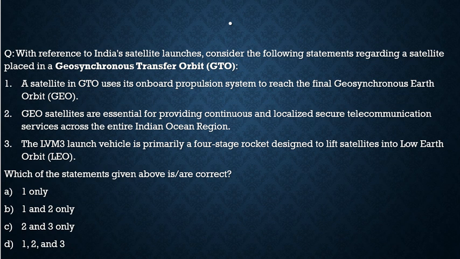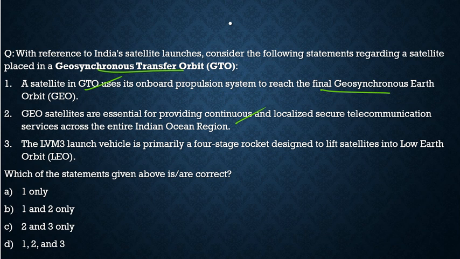With reference to India's satellite launch, consider the following statements regarding a satellite placed in geosynchronous transfer orbit. A satellite in geosynchronous transfer orbit uses its own onboard propulsion system to reach the final geosynchronous Earth orbit. That is true. Geosynchronous Earth orbit satellites are essential for providing continuous and localized secure telecommunication services across the entire Indian Ocean region. That is true.